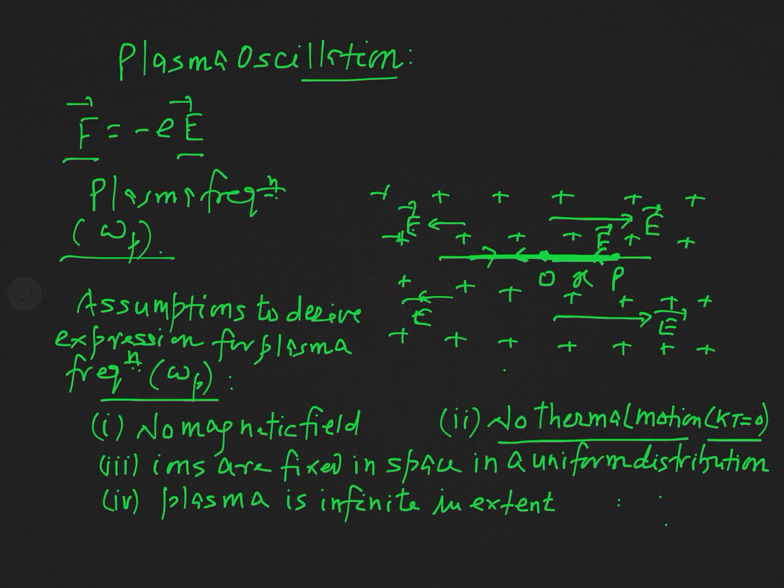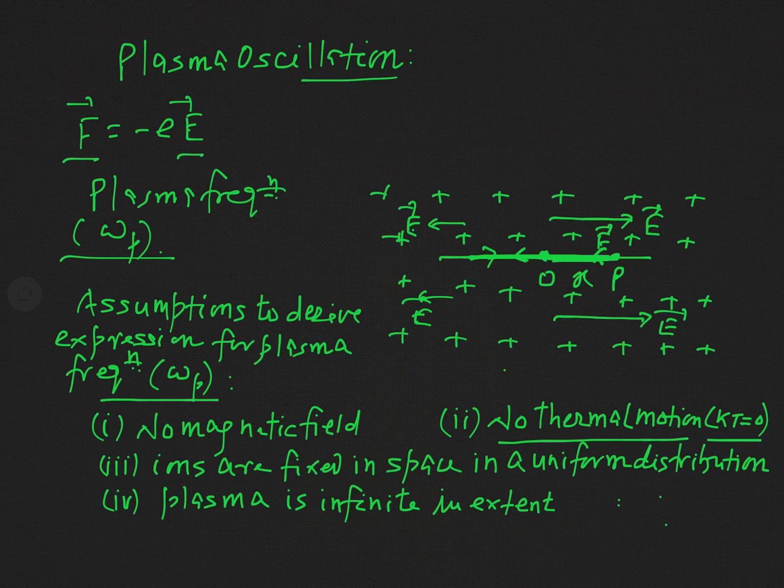Now, our third assumption is what? The third assumption is that ions are fixed in space in a uniform distribution. As I have told you, we consider that there is a uniform distribution of ions, and in this uniform distribution of ions the oscillation of the electron takes place. So this is our third assumption.